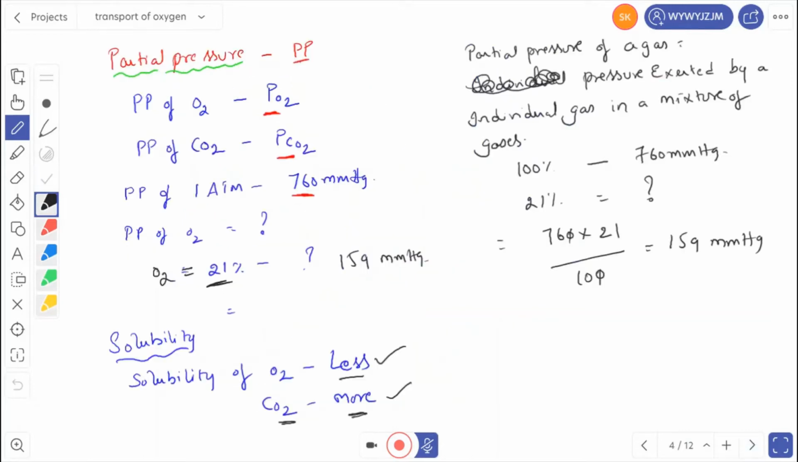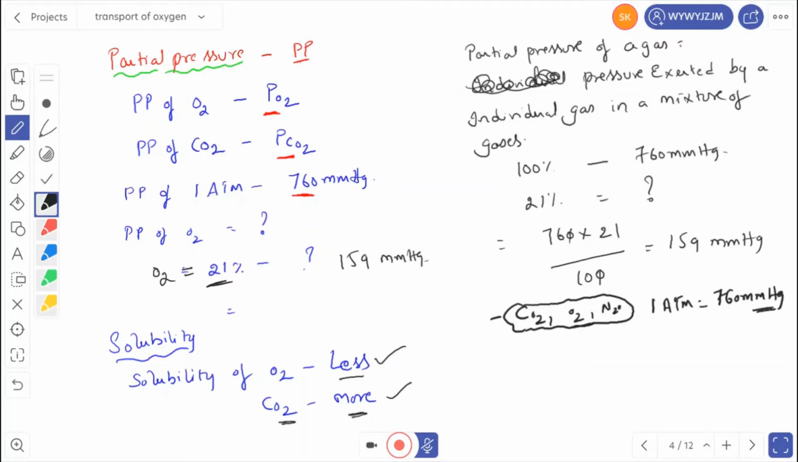So, what is the partial pressure of a gas? In the atmosphere we can see a mixture of gases: carbon dioxide, oxygen, nitrogen oxides, sulfur dioxides, and so on. All these gases form the atmosphere, right? Atmospheric pressure means the pressure exerted by all these gases. Each and every gas has some individual pressure. All the pressures of these gases together are called one atmosphere. So one atmosphere equals 760 mmHg.